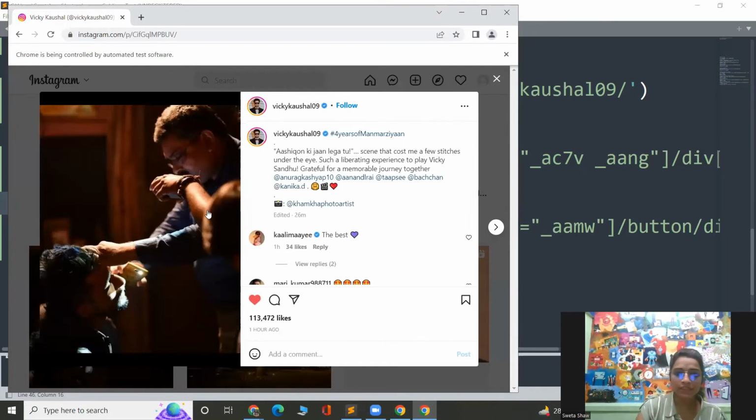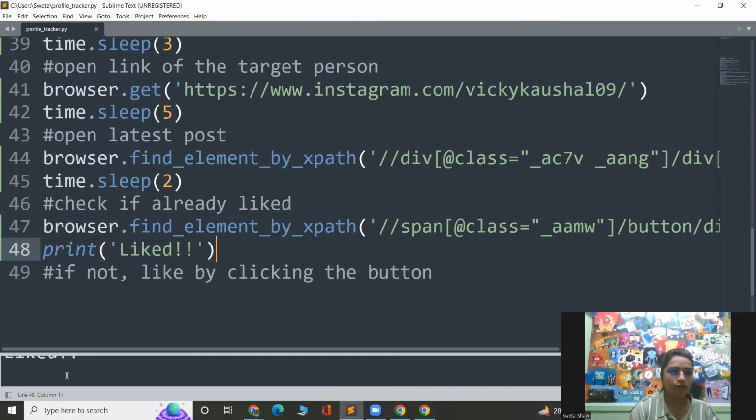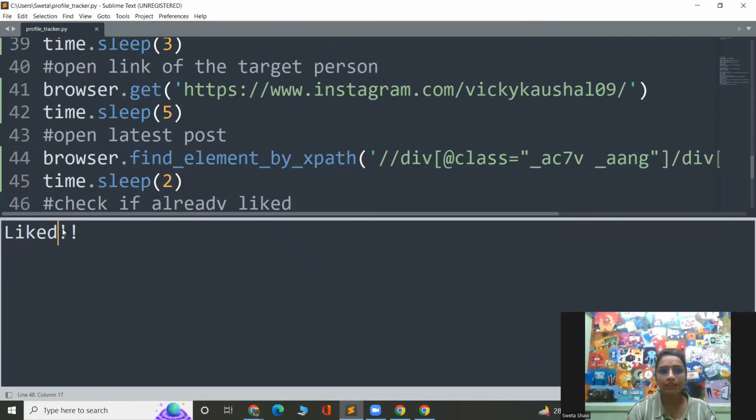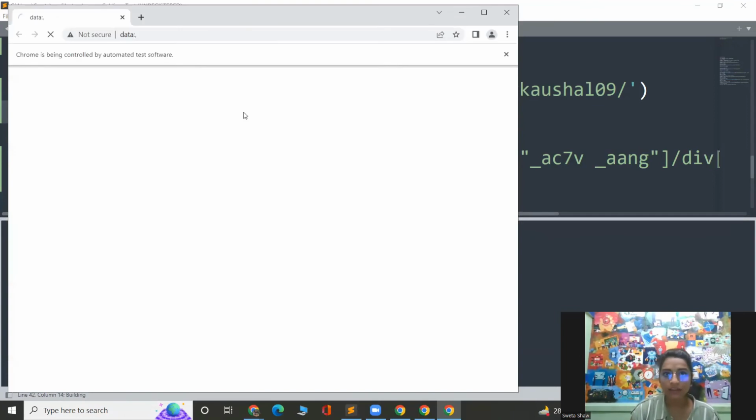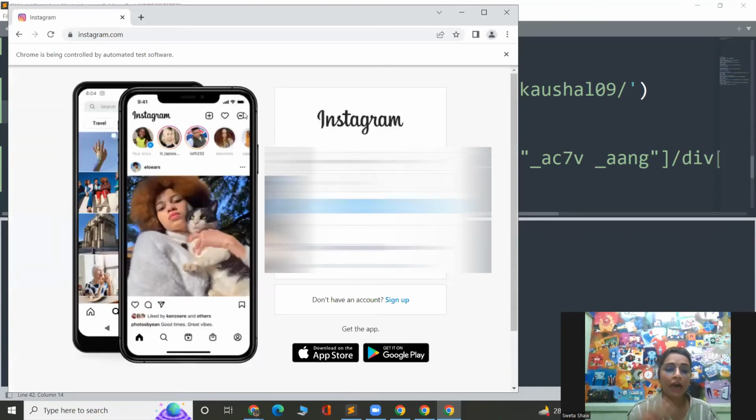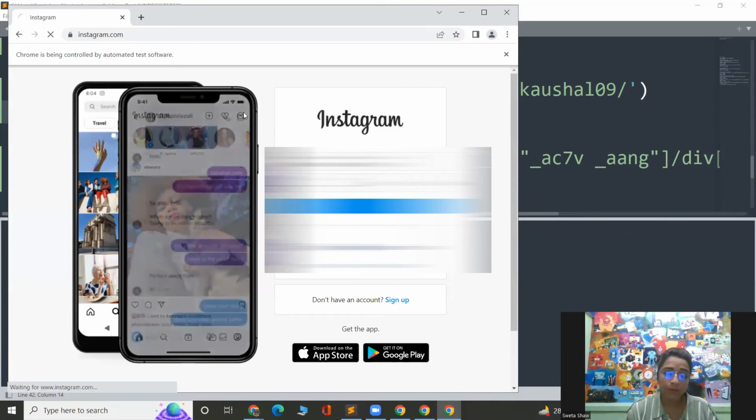Yeah. So if you notice, this red button, I mean, this light has been turned into red. That means I have liked it, right? And here also, I got this message of live. Now let me run this again to show you what happens if a post is already live. I mean, how does my code behave if the post is already live?